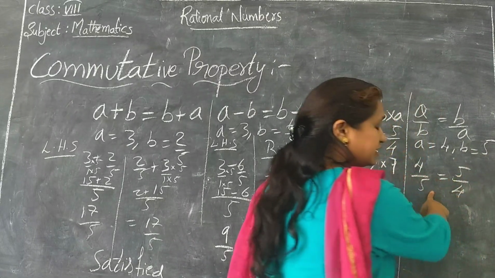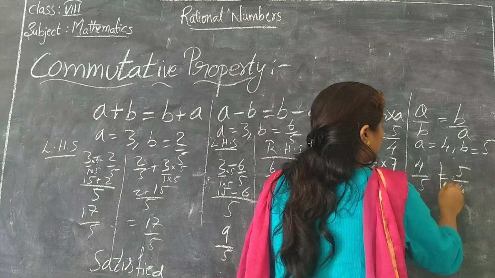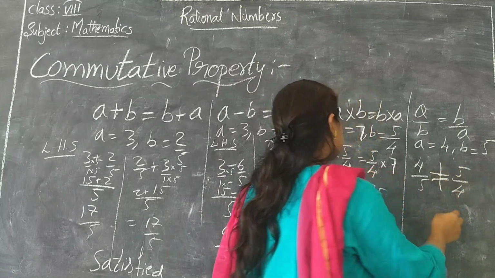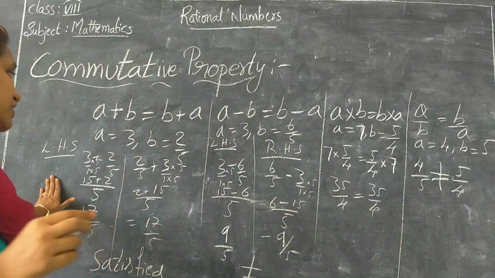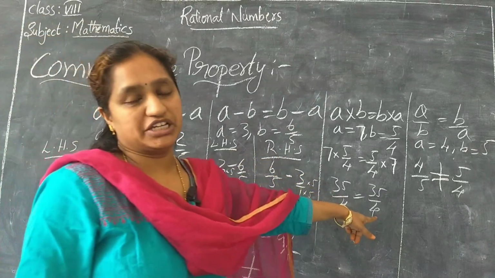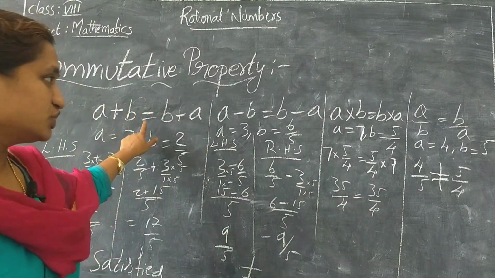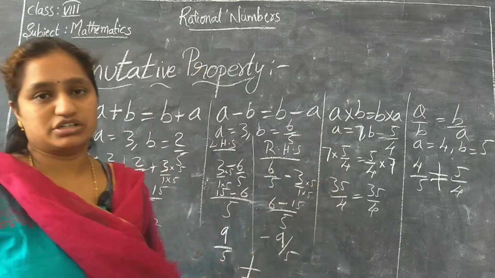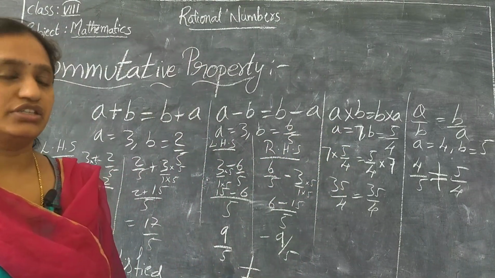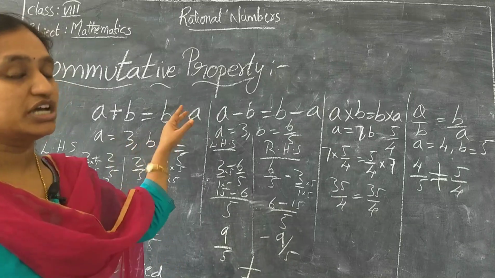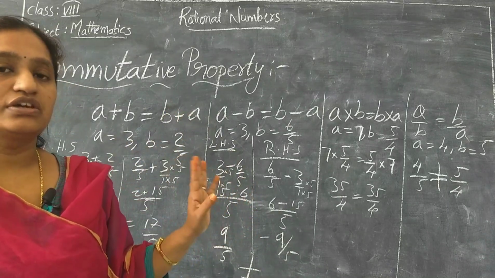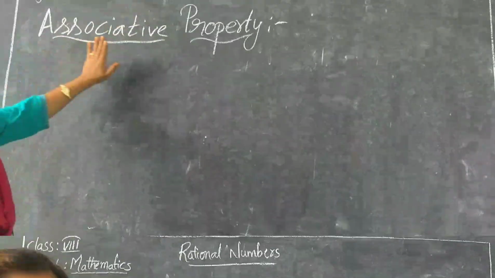Is it correct? No. So commutative property is satisfied only for addition and multiplication. Commutative property is satisfied under addition and multiplication. Is it clear? Yes. So let's go to the next property, that is associative property.